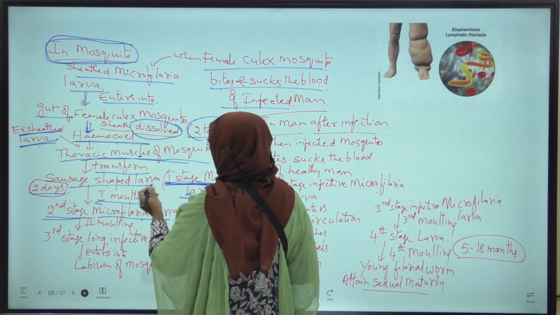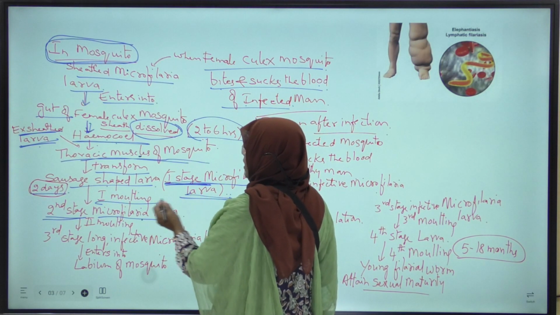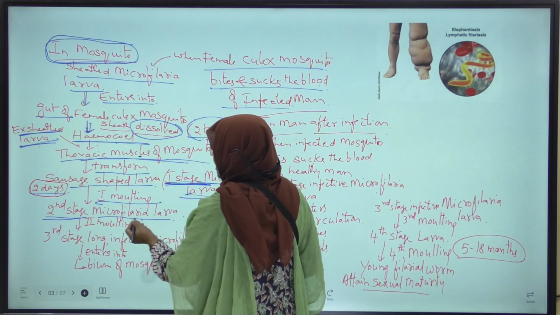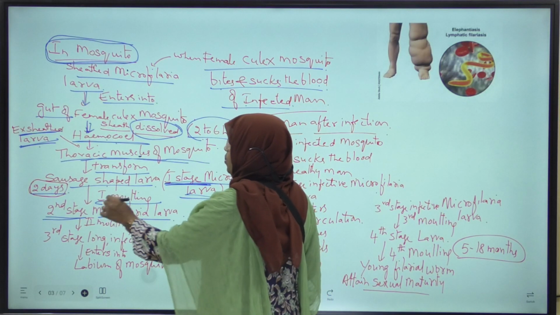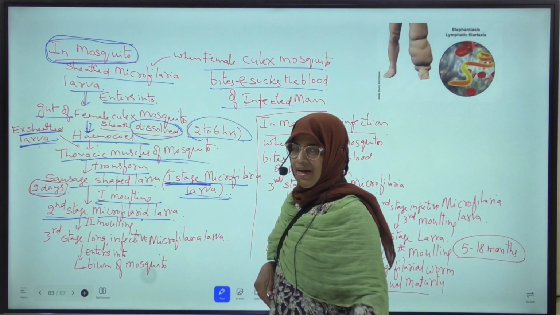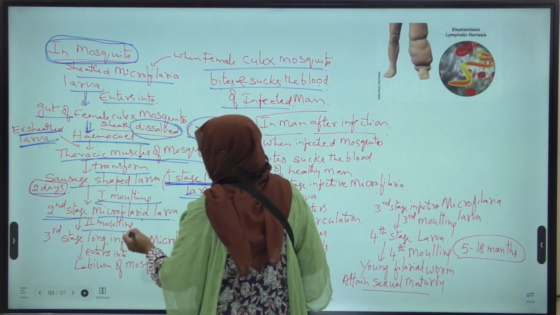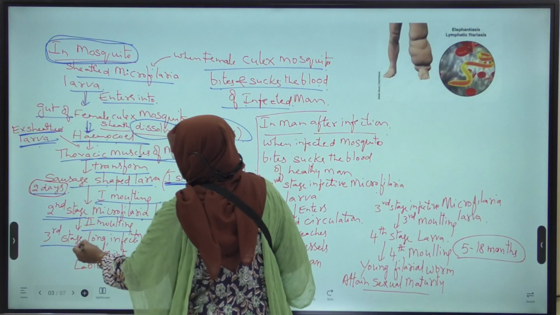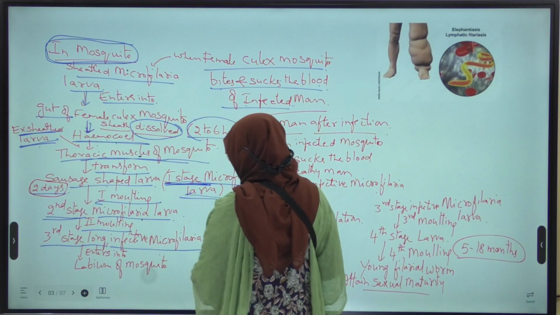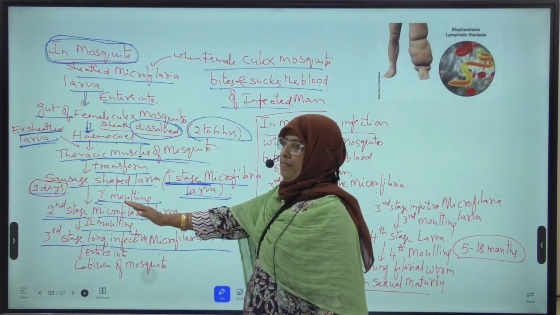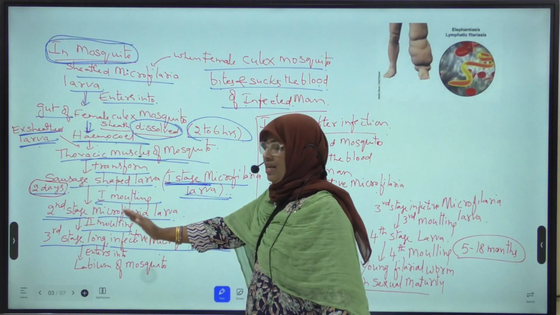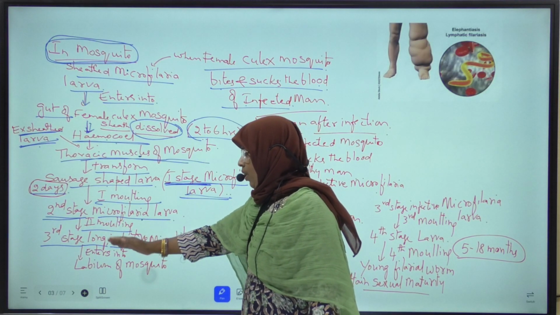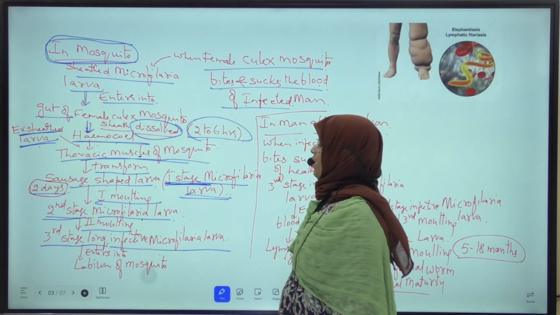Here this sausage shaped larva or first stage microfilaria larva undergoes first molting and becomes second stage microfilaria larva. Now this second stage microfilaria larva undergoes second molting and forms third stage long infective microfilaria larva.